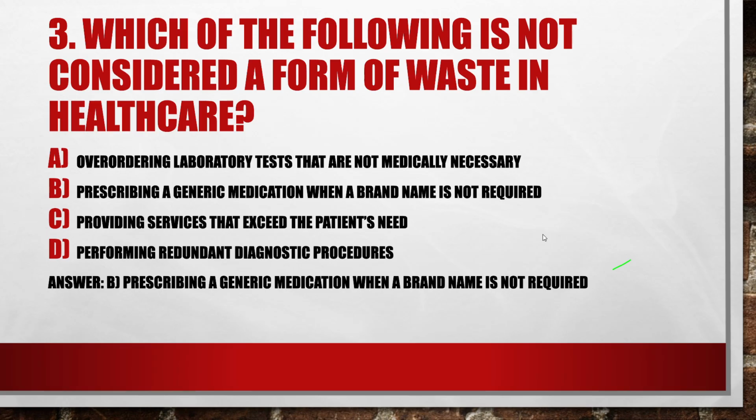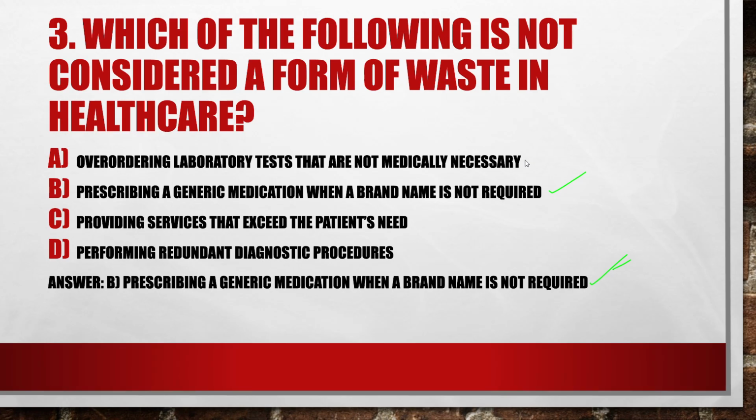Option C, providing services that exceed the patient's need. Option D, performing redundant diagnostic procedures. The right option is option B, prescribing a generic medication when a brand name is not required. This is not a form of waste in healthcare. Options A, C, and D are examples of waste in healthcare.